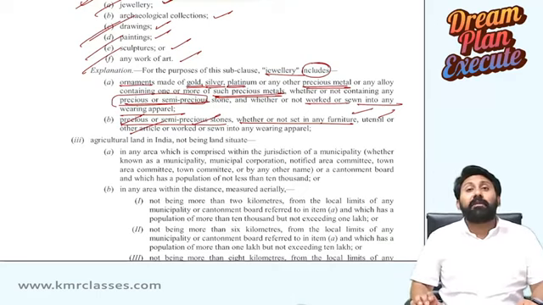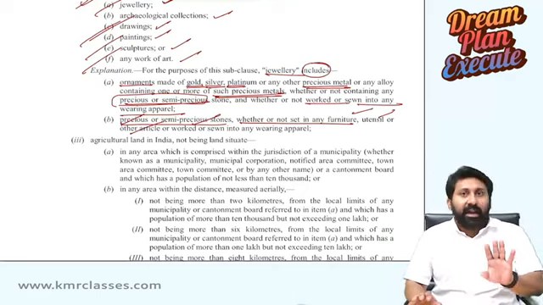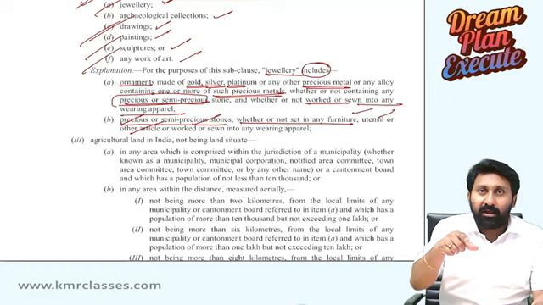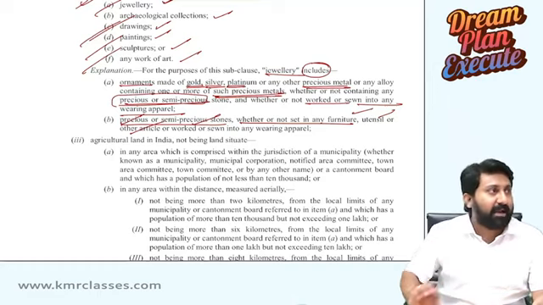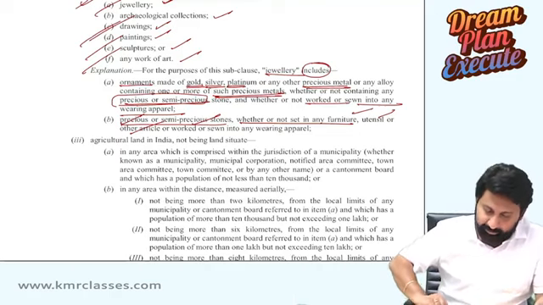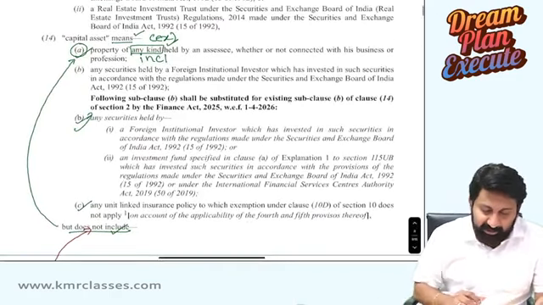And moreover, normally if you sell the bullion, the normal sections will get attracted. Personal effects will not come in, because no one will personally use a gold biscuit. A gold biscuit converted into jewelry will be personally used. That will become a capital asset anyway. Okay. Next. So these are all the things we completed.